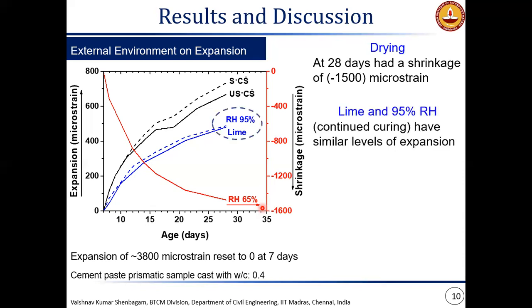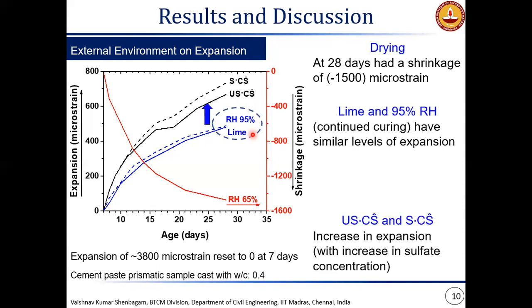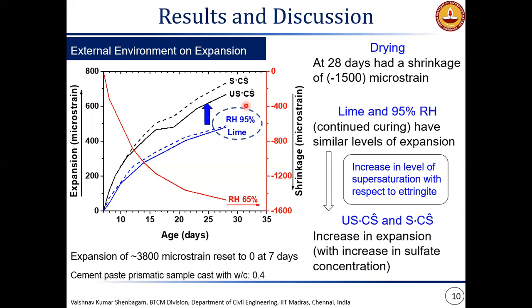And the continued curing cases, both lime and RS95, had similar levels of expansion. And when the specimens are exposed to gypsum solution, we definitely see an increase in expansion. This expansion is also dependent on the dosage of gypsum solution that was exposed to. USCS is a 1 gram per liter solution, and SCS is a 5 gram per liter solution. So the higher the dosage of gypsum available in the exposed solution, higher is the expansion recorded. This increase could be because of an increase in level of supersaturation with respect to ettringite caused by the gypsum additionally available from the external environment here.